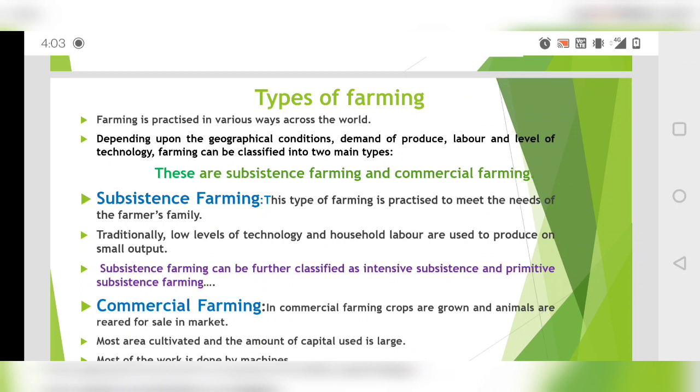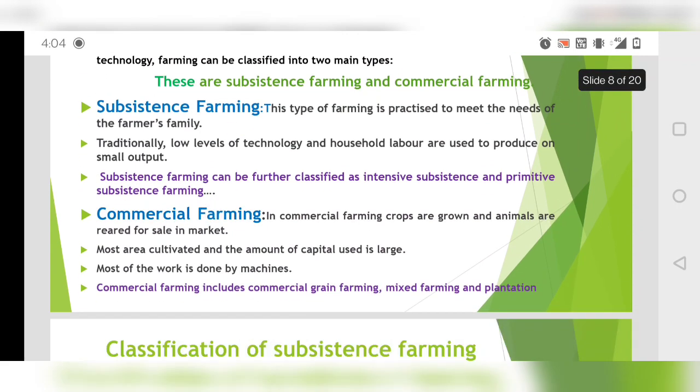Subsistence farming is the type of farming which is practiced to meet the needs of the farmer's family. It says farmer's family, but we can say the small population, the nearby people living in the surroundings. Traditionally, there will be a low level of technology used.